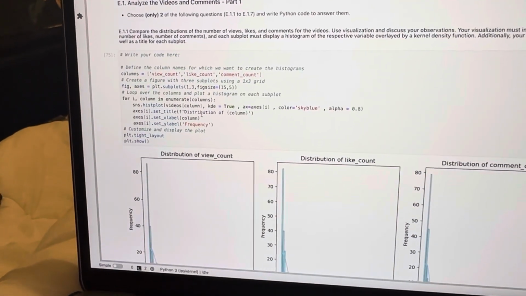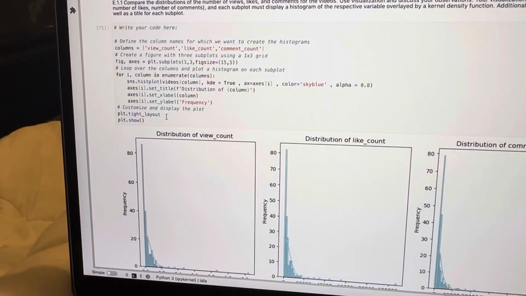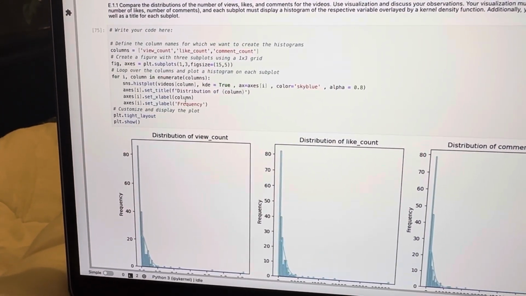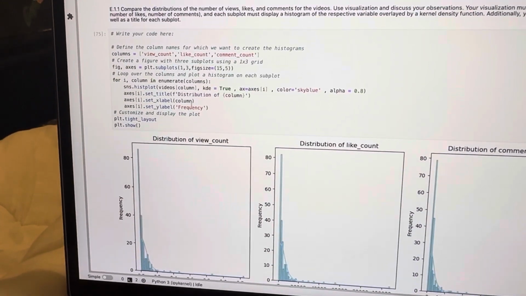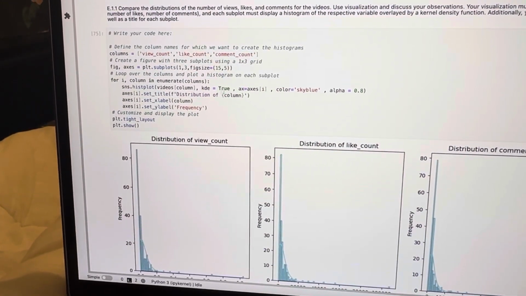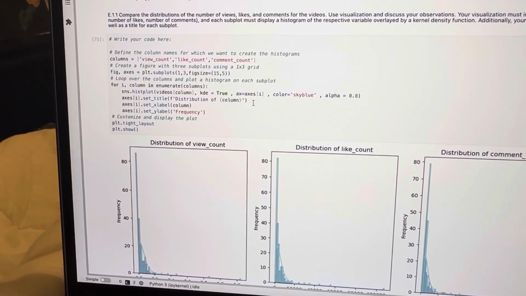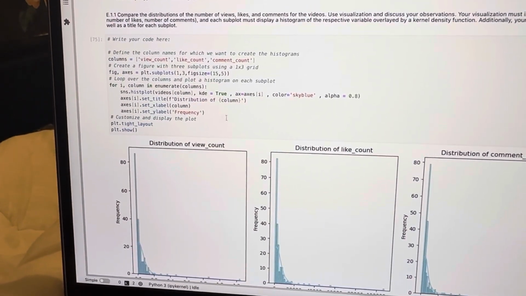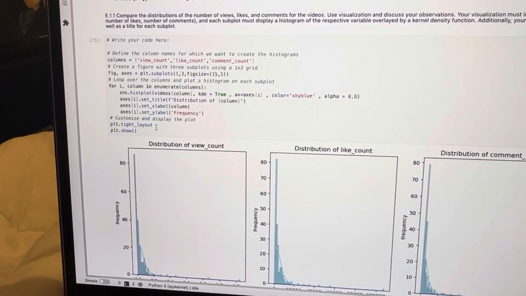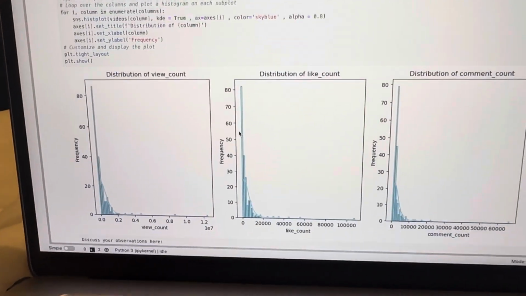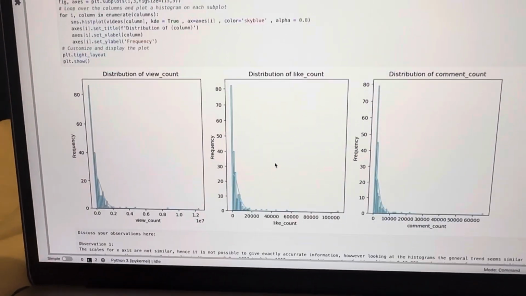After that, there is a for loop in which there is a loop over the columns and the histogram is plotted, and for this histogram I used the help of ChatGPT for the syntax. And after that, this was pretty much straightforward. The tight layout was used to make these lines more distinct, and show was used to display the graphs.